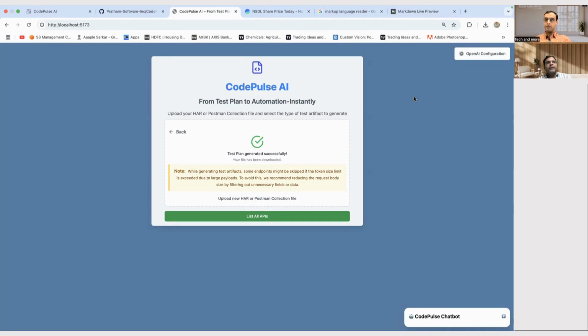Being a solution architect, I can say that most of the time developers also skip these types of things when they are writing the APIs, right? And in terms of an engineering manager, let's suppose I have a collection available with me, a Postman collection, and I have to create a test plan and we don't have any senior people in place or available. So what we can do, we can generate a test plan from it and we can scrutinize it and create a test plan if we need to share it sometimes with our team or our client. So easily we can do that.